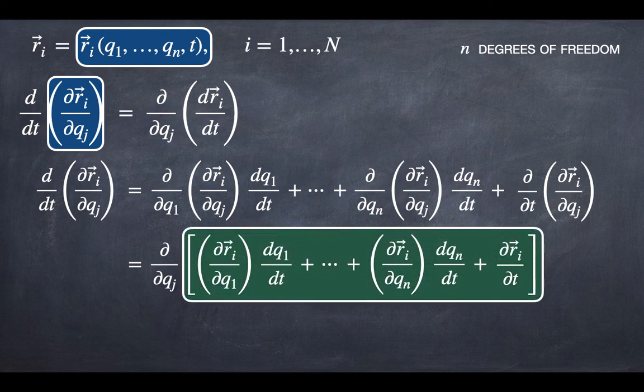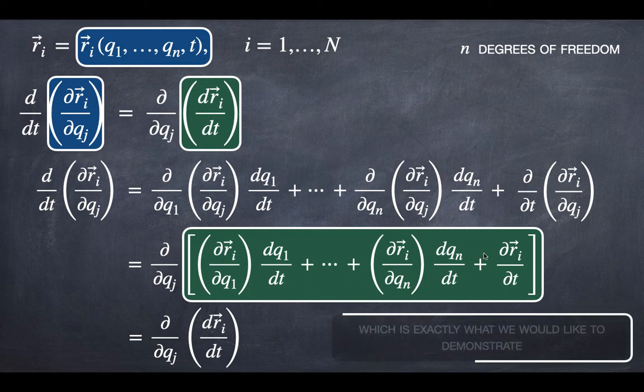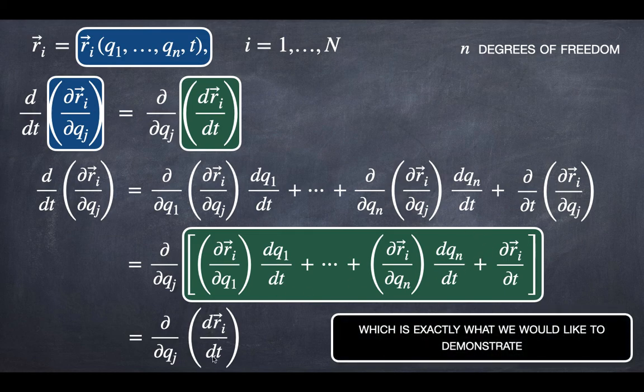And we can identify this term in green as the total time derivative of Ri. The total time derivative of Ri, since Ri is a function of the coordinates and time, will be del Ri del Q1, Q1 dot, plus, and so on, up to del Ri del T. And then we are going to write this term in green as the total time derivative of Ri. And the result is exactly what we would like to demonstrate.